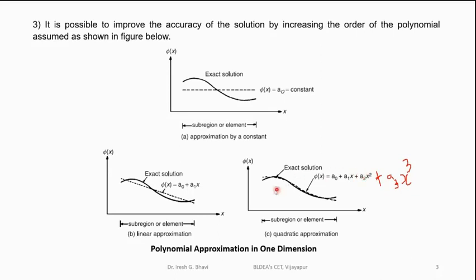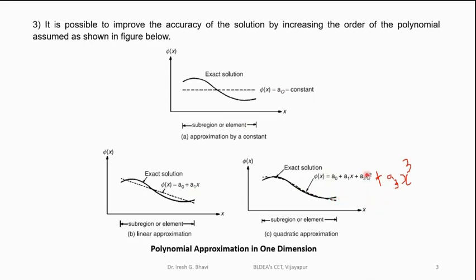Then what happens? Here you see the dotted line. The dotted line is almost matching the exact solution, no? The dotted line is the FEM solution and the continuous line is the exact solution. So it is almost matching, which means the accuracy is higher in this case. What does it mean? By increasing the order of the polynomial, you can increase the accuracy of the solution in FEM.